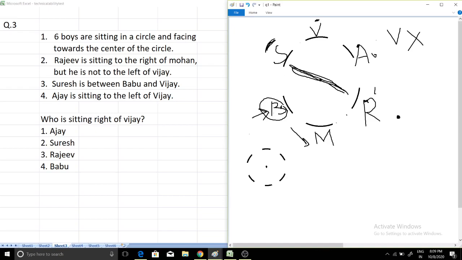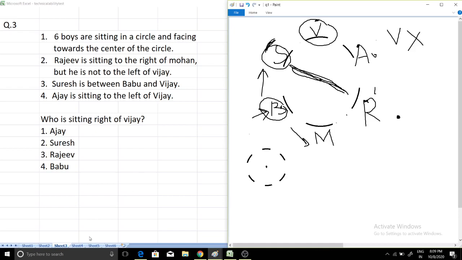At first we have to find left. So left is this direction. Again, imagine yourself sitting in the position of B. So your left will be this direction. This is first to the left and this is second to the left. Okay. So this question may come with a little variation, but you will be able to solve all these questions.